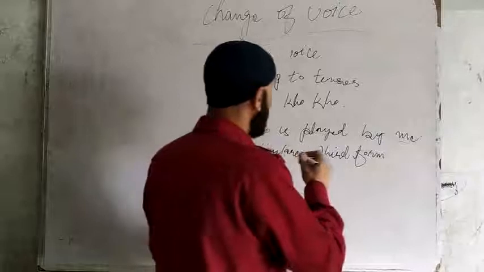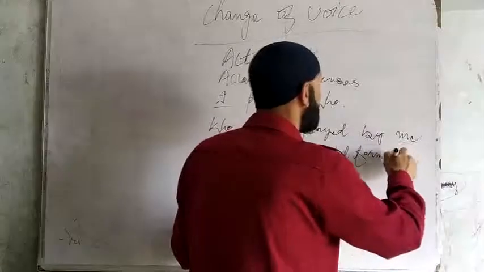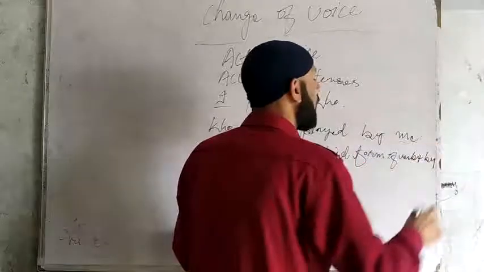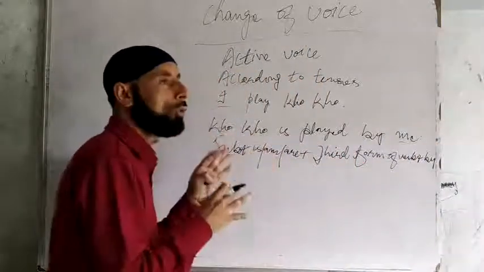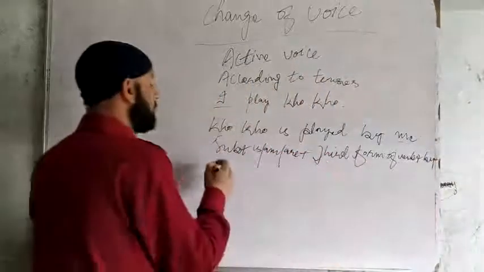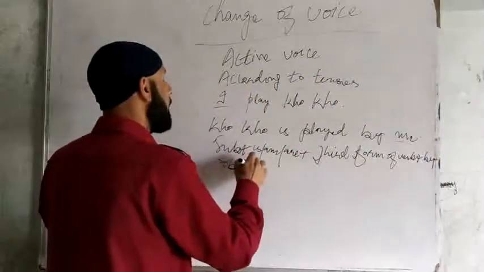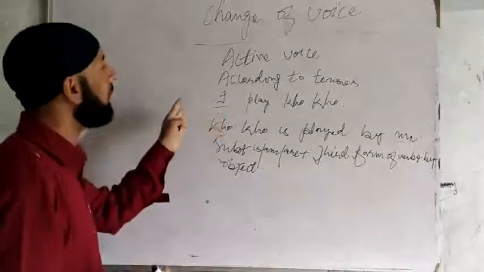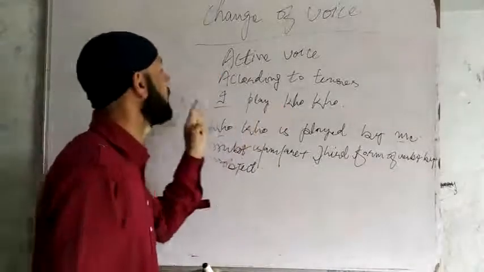Subject plus is, am or are plus third form of verb plus by preposition, not always but in most cases. In most cases we use by. Then object. This is present indefinite tense. We changed it. Present indefinite tense is changed like this.